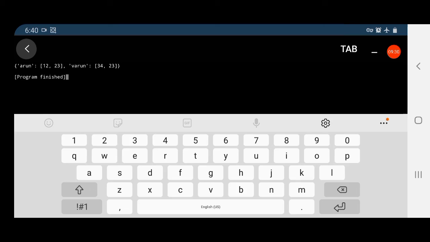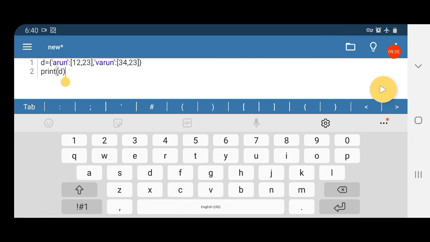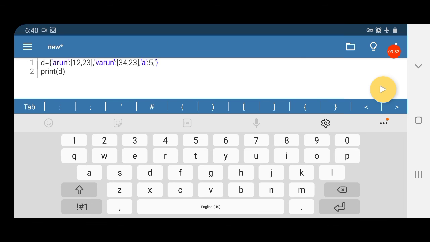Here it is coming the same, but sometimes when we print it, the order changes. If we add a few more values, its order constantly changes. A colon 5 comma, V colon 45.